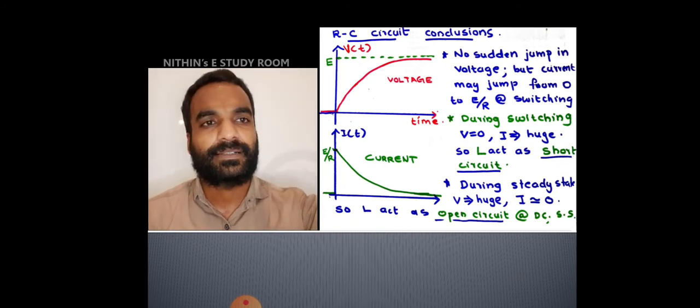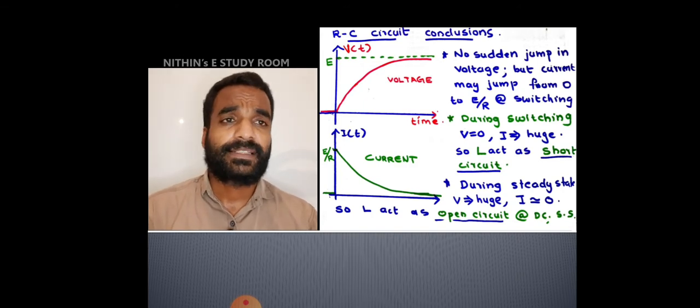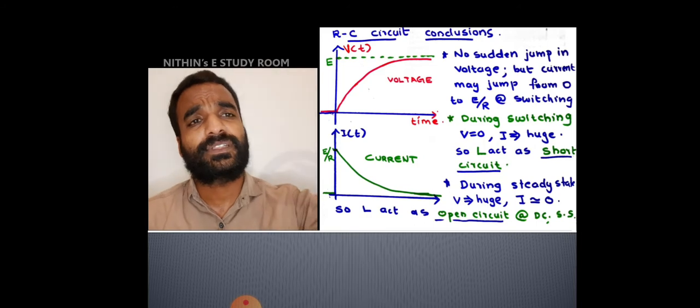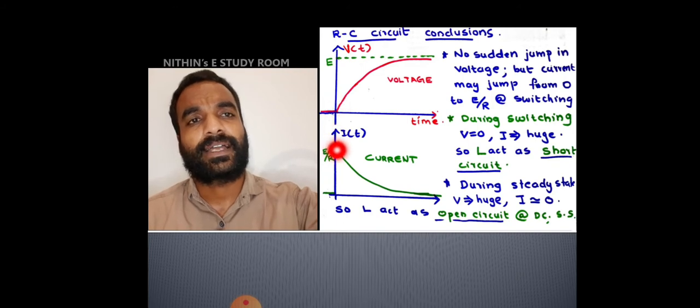Please make a small change here. It is C, not L. Capacitor acts as open circuit at DC steady state. This is an important thing. At the instant of switching, what was the condition? This is the instant of switching, this axis. We can see voltage is 0 and current is high.